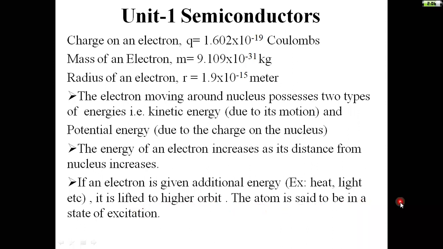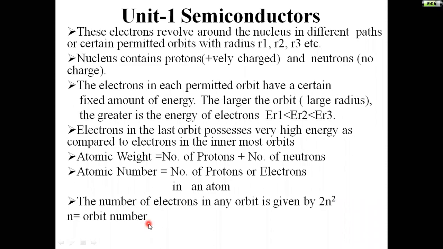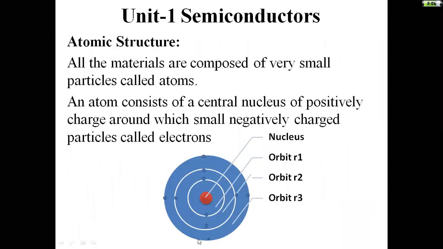The atom is said to be in the state of excitation. Let the electron be present in this orbit; when given some energy, it shifts to the second orbit.